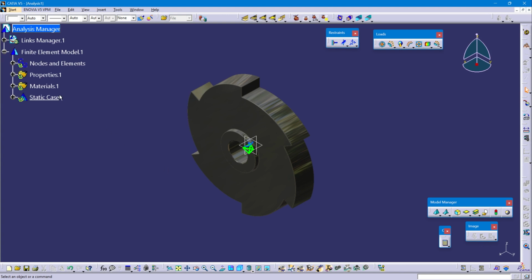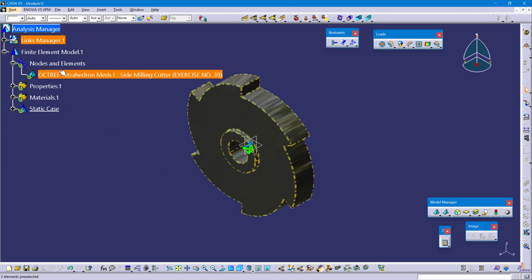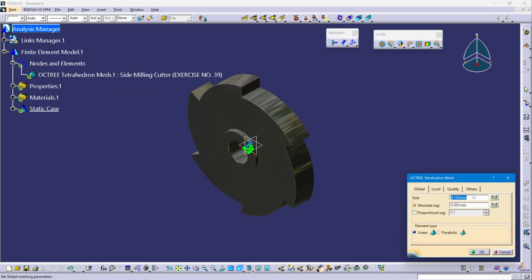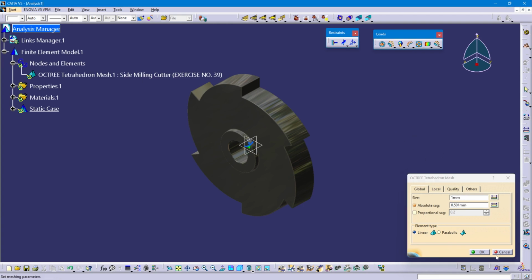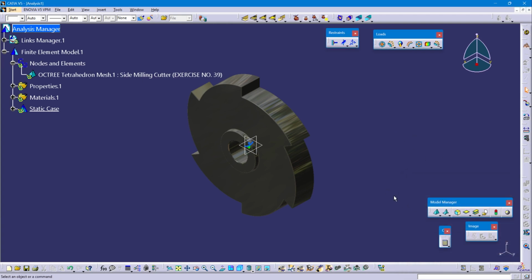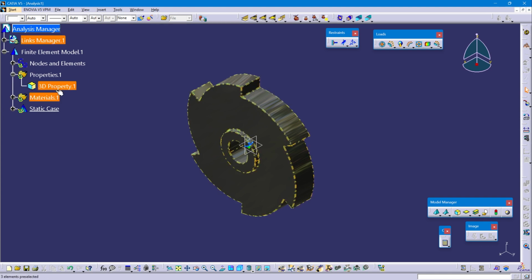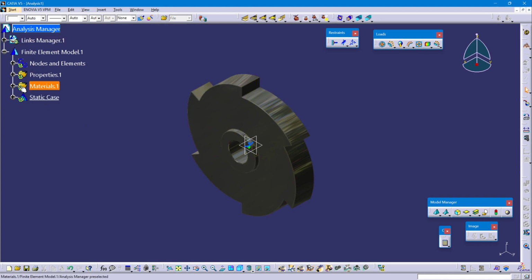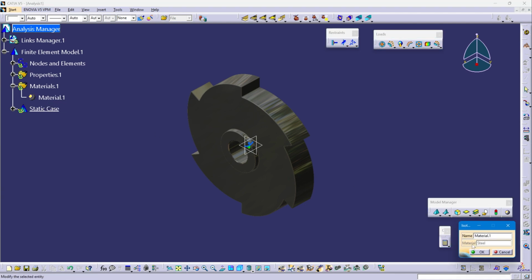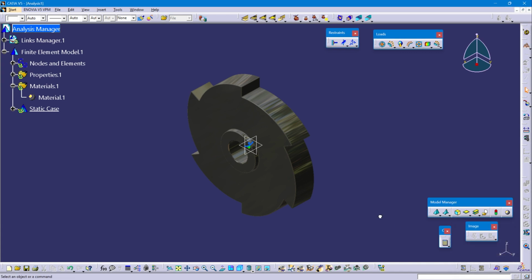In the features tree, press this plus icon in the nodes and elements and double click on meshes. So resize the mesh size. I'm going to give 1 mm and OK. Properties, it is a 3D model. Materials, we applied a material, it is the steel. Double click here, it shows the material is steel. Okay.